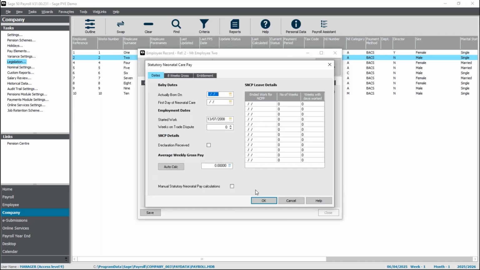From here, you'd record the relevant details: date of birth, date of admission to neonatal care. Check that the average weekly gross pay is high enough, and then you can record the weeks that the employee is taking as leave. And your software will calculate the statutory payment for you.